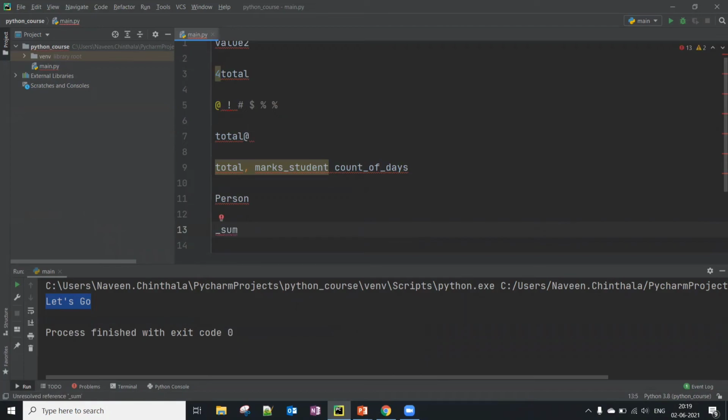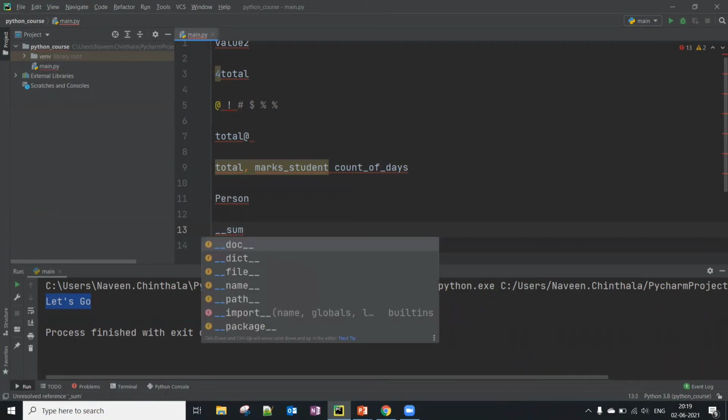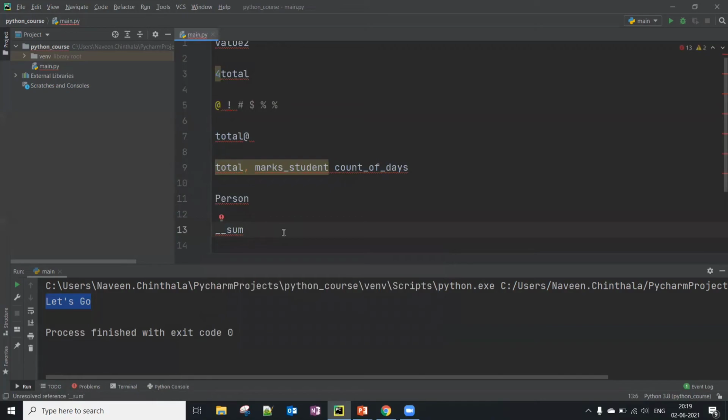That means this is a private identifier. And if you have a double underscore, that means it's a strongly private identifier. You can see a few strongly private identifiers here suggested by the IDE. And if the identifier also ends with two trailing underscores, the identifier is a language-defined special name, like this.